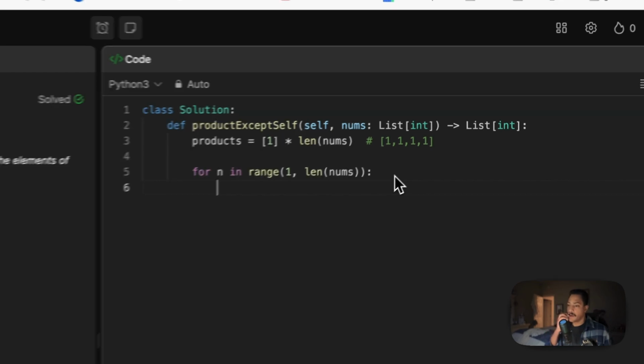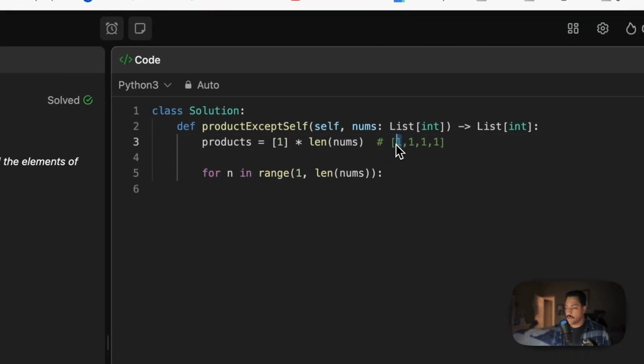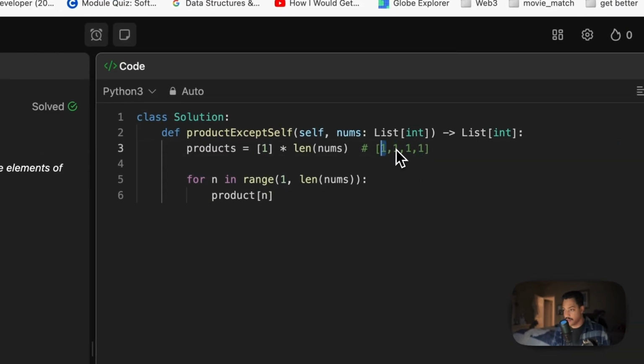So we move on. Where are we at now? Well, we need to give this first value right here a value. We're not there yet. We're right here, but we are calculating the prefix of this number. So what is the product at that index? This index right here, because that's where we're starting. What is its result?